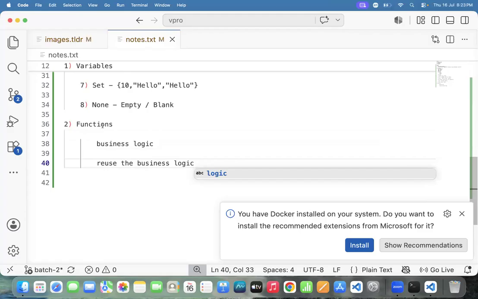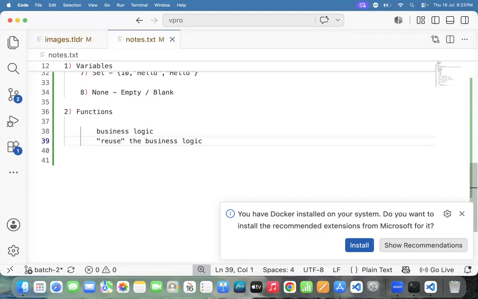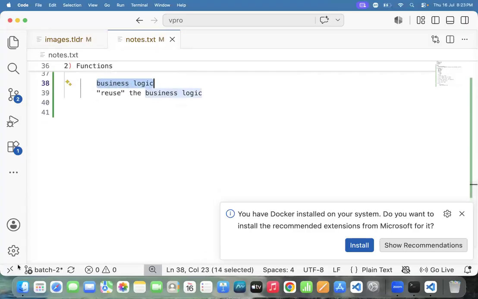Fine. Team, repeat again: what is a function? A particular business logic we can call a function. And another thing, why functions? Functions are used to reuse the business logic. Define business logic only once and reuse it any number of times. Got it or not? Dasagar, please explain again. What is a function? It is a business logic. And if anyone asks you why, sir, what is the meaning of business logic? Try to say this one.